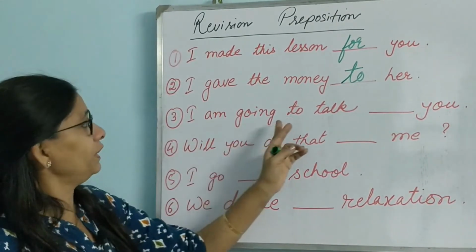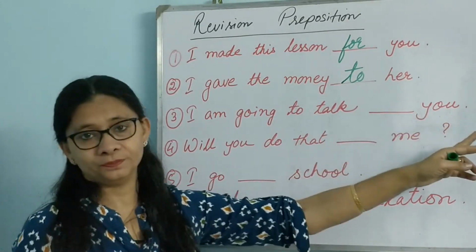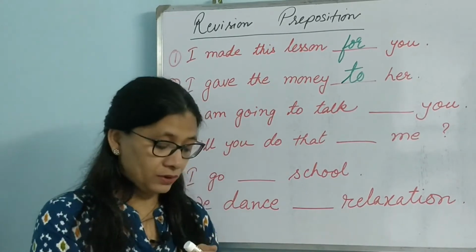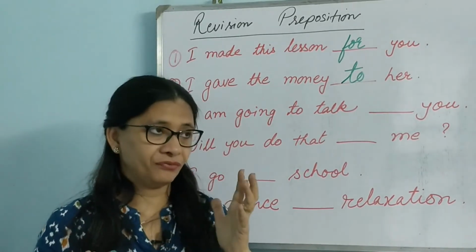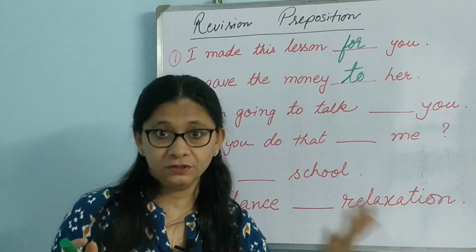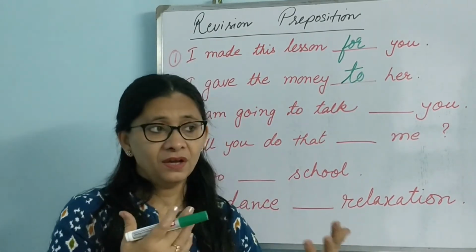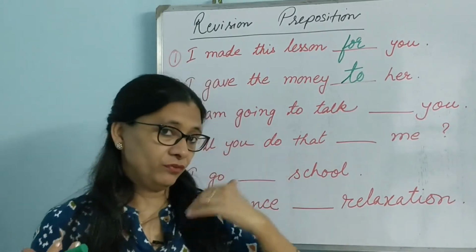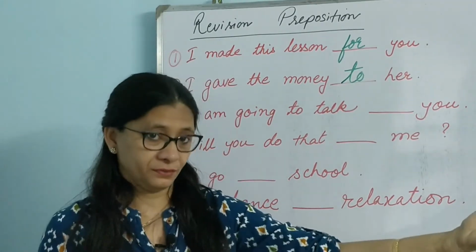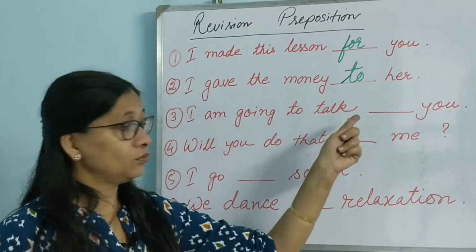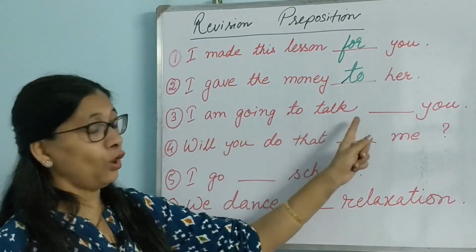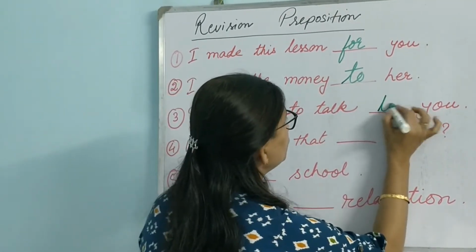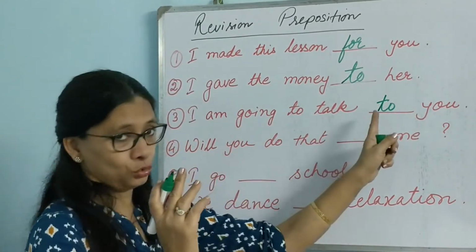Third, I am going to talk dash you. Now, here is a sense of transfer. Talk dash you. That means I have some information which I want to give to you. So information will go from me to you. Transfer, movement. So what should come over here? Yes, it should be: I am going to talk to you. Movement, direction, transfer, to.